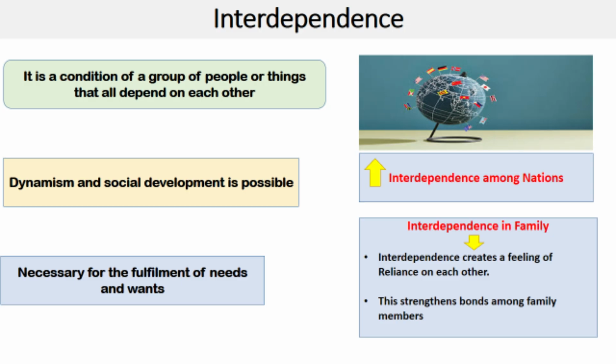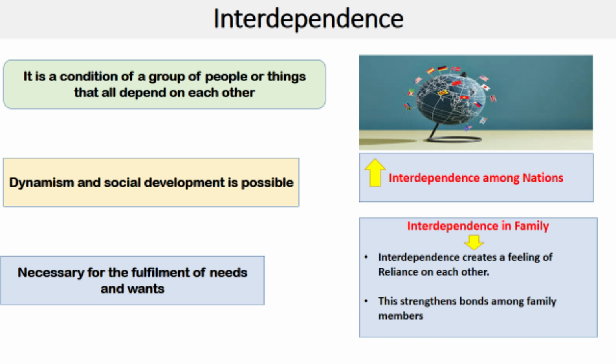The seventh characteristic is interdependence. It is a condition of a group of people that depend on each other. It was Emile Durkheim who considered interdependence in society as a significant concept as far as modern society is concerned. He gave the concept of organic solidarity based on interdependence, which resulted in social cohesiveness.